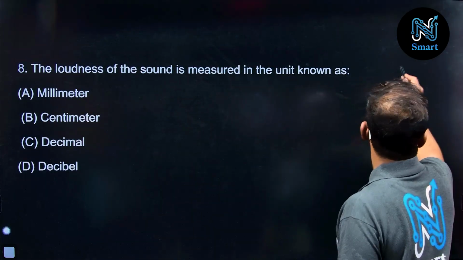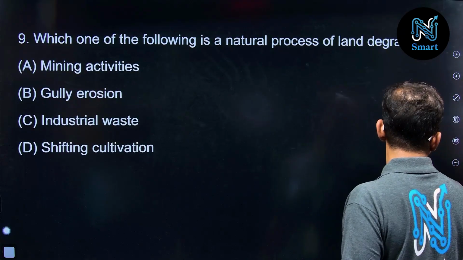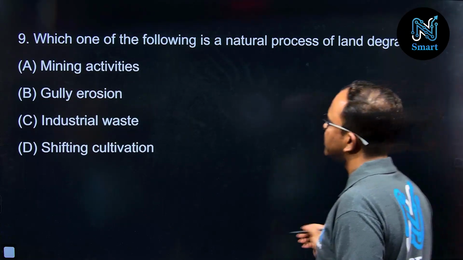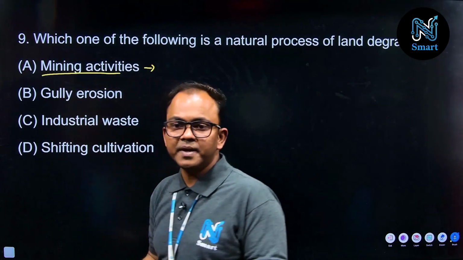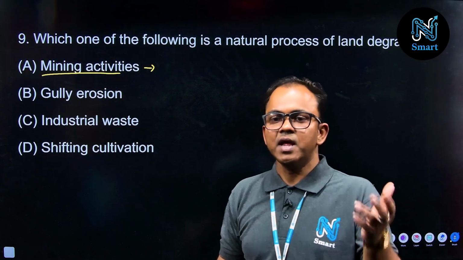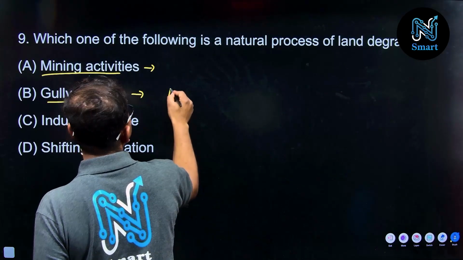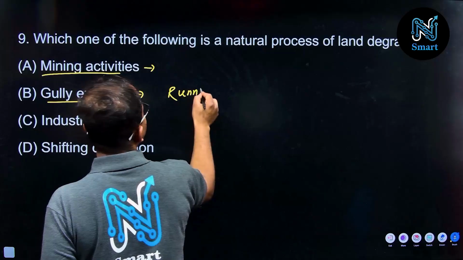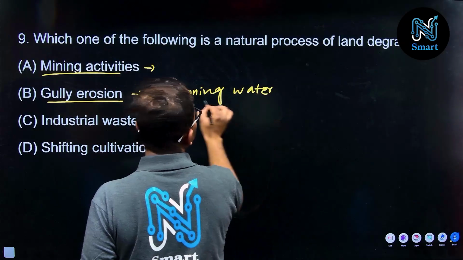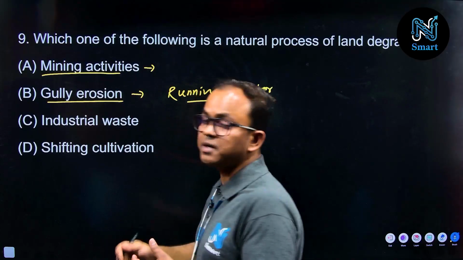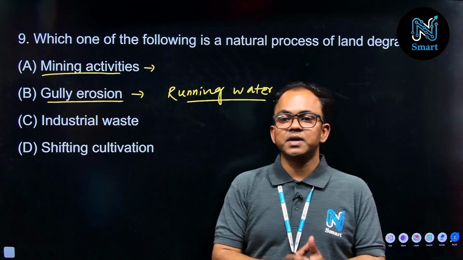So let us talk about this question once again, so you will be understanding that how this point is relevant here. Now the mining activities, this is human activities that very well. Now the gully erosion, this is the erosion which is related with what? Running water based erosion, correct? So you have heard about this sheet erosion, that gully erosion, ravines, etc. They are the result of what?